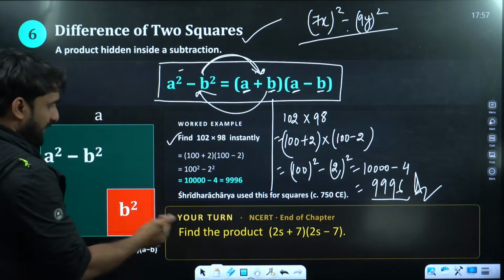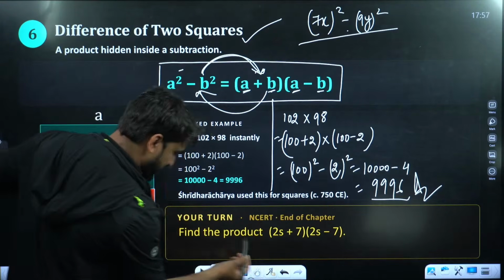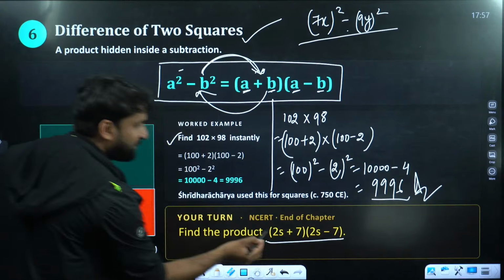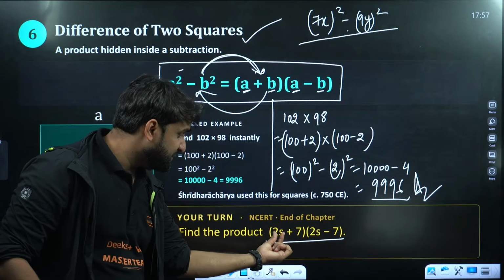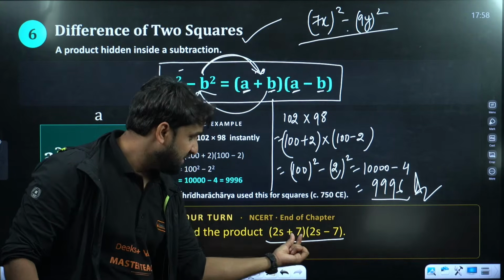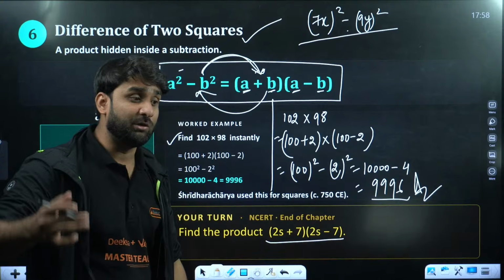So my dear, I'm giving you one question. Can you see this question here? Find the product of this. Some students, what will they be doing there? They will be multiplying this 2s to this whole bracket, then 7 to this whole bracket, and it will be utilizing a lot of time.